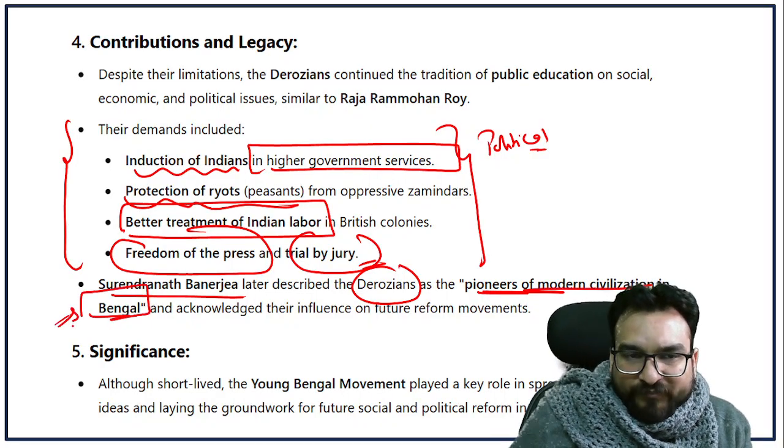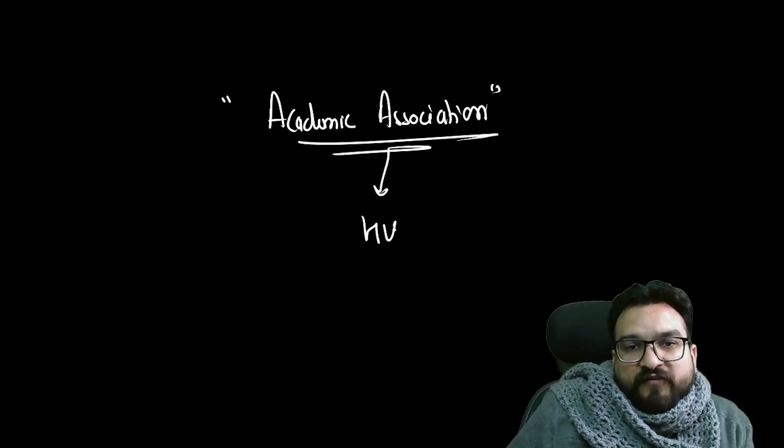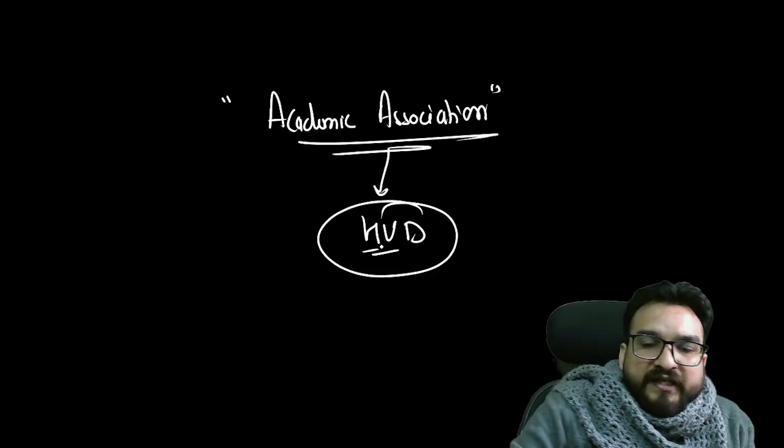Very important. Okay. Now, one thing you find is that he must have created some organization too. So his organization name was Academic Association. Okay. This Academic Association is related to Henry Vivian Derozio. Very important, guys, I am telling you.